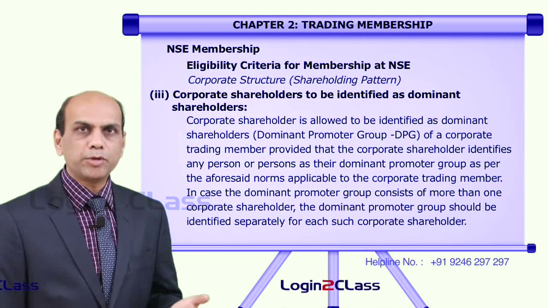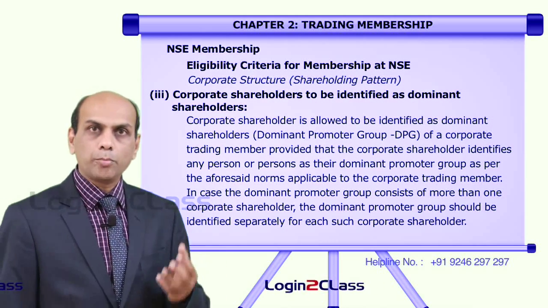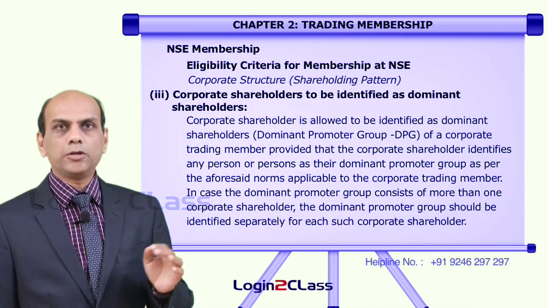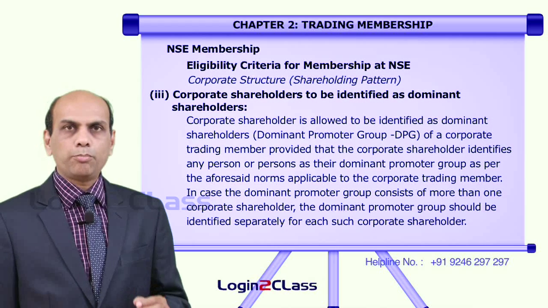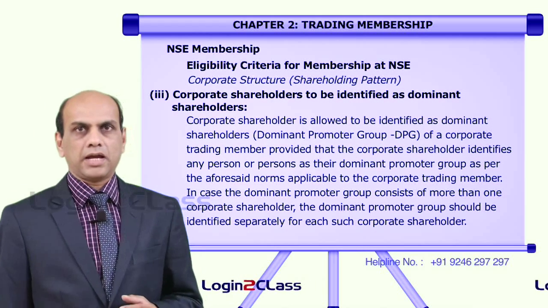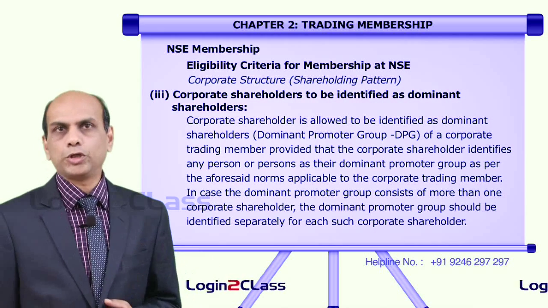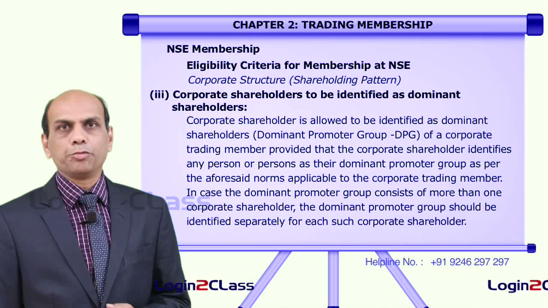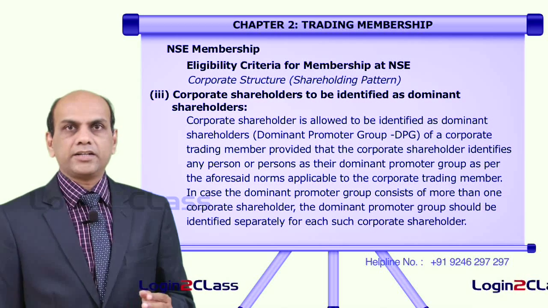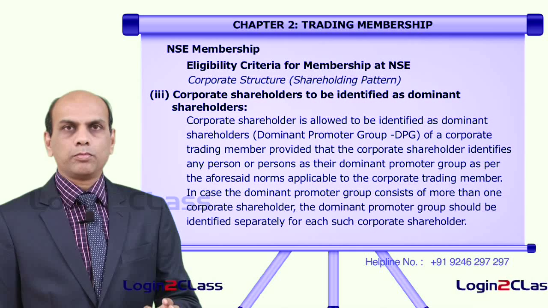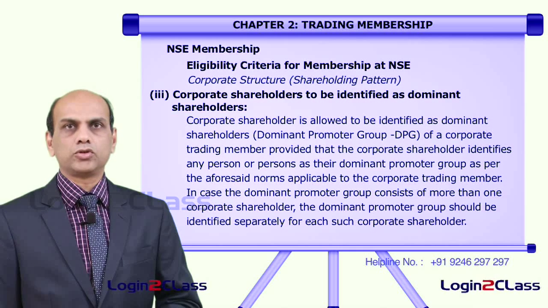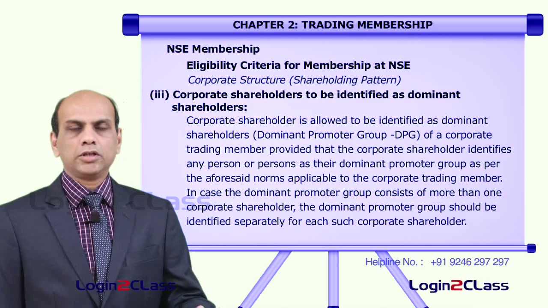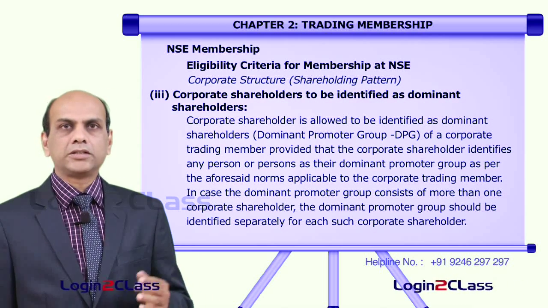So, how a corporate trading member is identified and a dominant promoter group is selected in that corporate trading member, the same will be applicable in this case also. The only point is, this company has support from a corporate shareholder who has a proper stake in this company. So, a person will be selected from this corporate shareholder group who will be part of the dominant promoter group in the present entity, who is submitting their application for trading membership at the stock exchange.